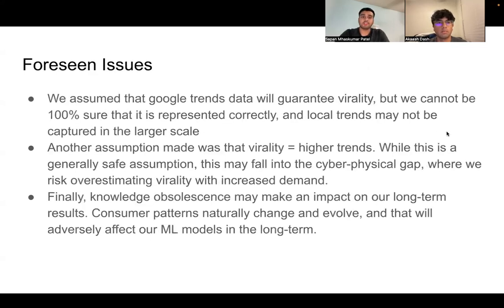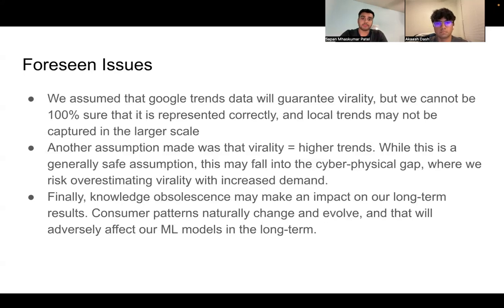There are some foreseen issues that we have taken a look at. First was based on one of our assumptions. We assumed that Google Trends data will guarantee virality in our project. However, we cannot be 100% sure that that correlation is completely there. And also, that leads to local trends which may not be big enough on a larger scale to be captured when we're looking at it from a wider point of view.